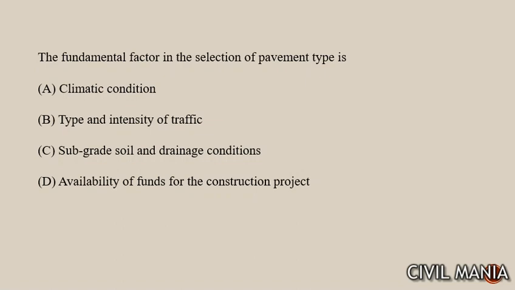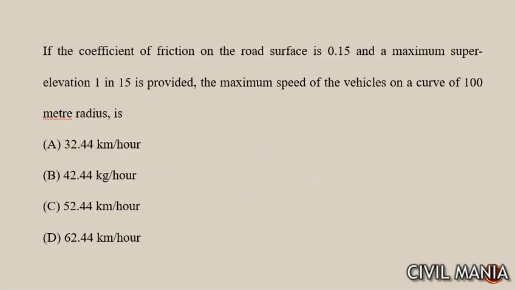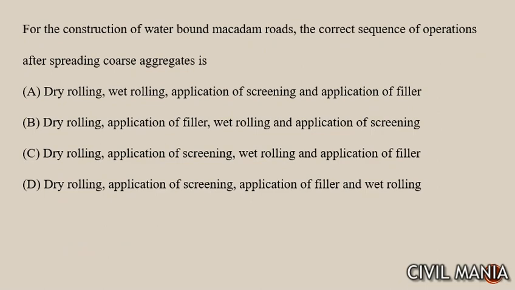Next question, the fundamental factor in the selection of pavement type is कौन सा होगा? Pavement को select करने के लिए जो main important factor is, it depends upon the type of traffic and intensity of traffic, high traffic है कि low traffic है उसके ऊपर डिपेंड करता है। Next question is, the maximum speed of the vehicle on a curve of 100 meter radius is 52.44।